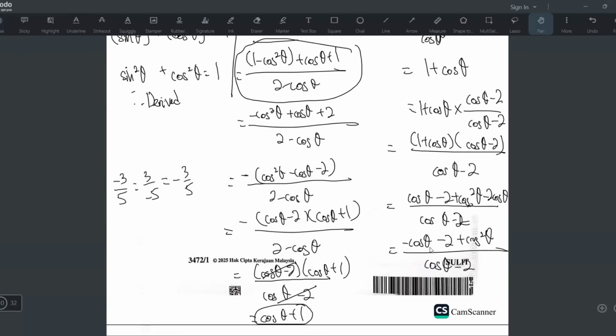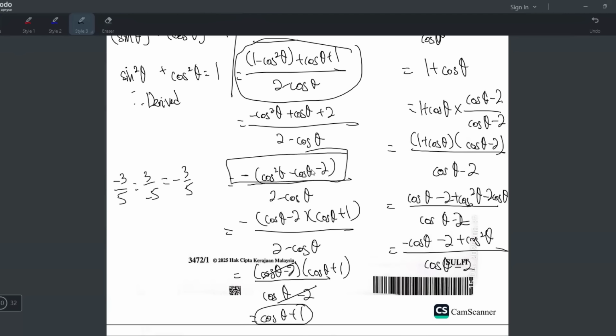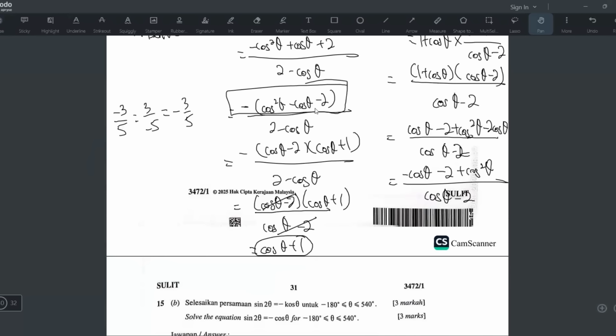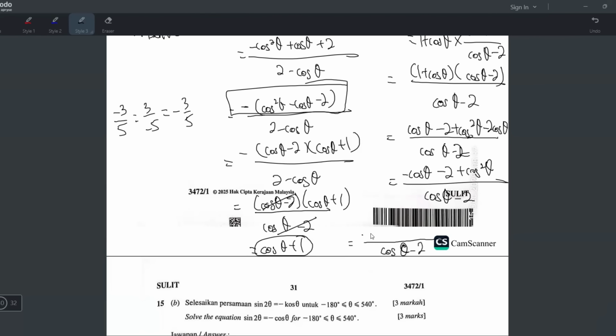Okay, let me tell you why I take out the negative. It's because you want it to be like this. You know it already, you're just doing it backwards now. So this one is cos theta minus 2. I take out the negative so that it becomes cos theta, and then minus 2 tukar tanda jadi plus 2. Yang ni pun tukar tanda jadi minus cos square theta. Right? So now you have this.